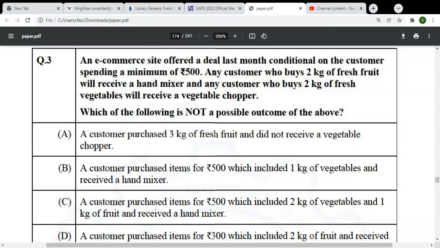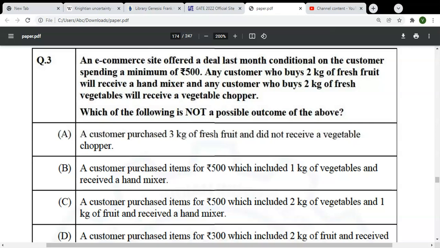If you have 2 kg of fruit in your basket, add to basket on the website, and you have a minimum of 500 rupees, that means you will be eligible for a hand mixer.